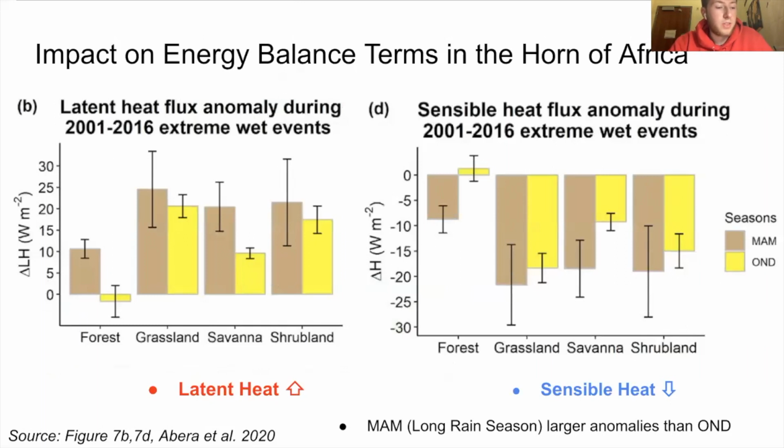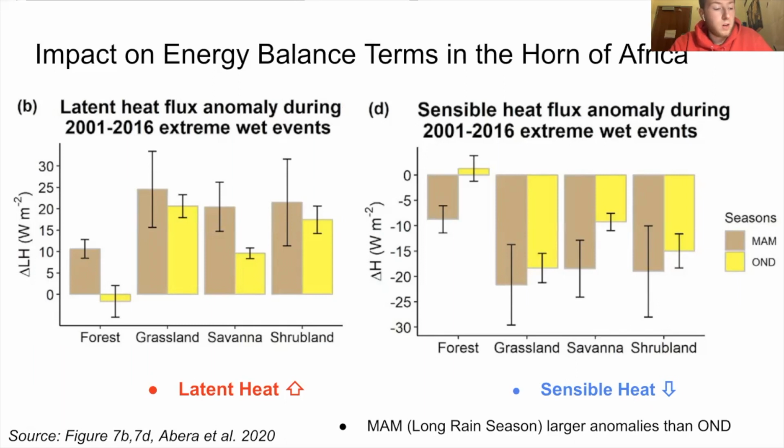Next, taking a look at the plot of latent heat flux anomaly on the left. On the y-axis, we see latent heat flux anomaly for each of the 4 biomes on the x-axis. Here we see that for grasslands, savannas, and shrublands, on average, the latent heat flux anomaly increases in response to both albedo changes and the radiative fluxes from the extreme precipitation events. In comparison, the plot on the right shows sensible heat flux anomaly on the y-axis for each biome, where sensible heat decreases in response to extreme precipitation.